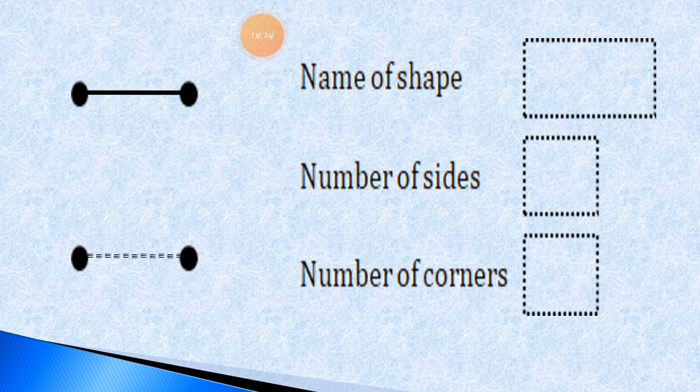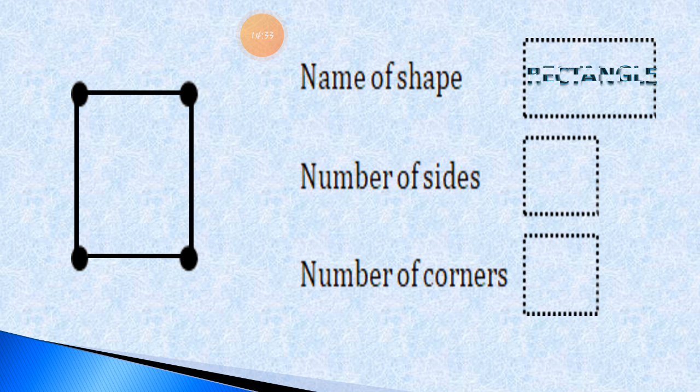Here, see, this way we have to join the dots. So which shape is it? Any students having an idea which shape it is? This is the rectangle shape. Which shape is it? It is a rectangle shape.